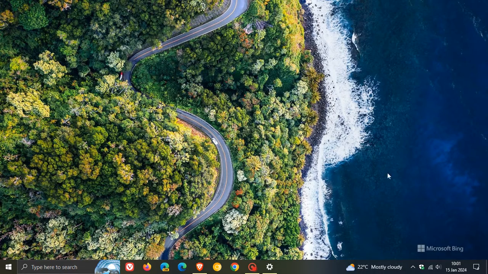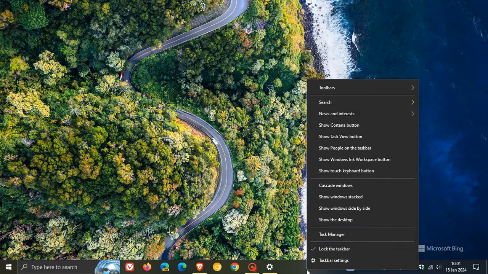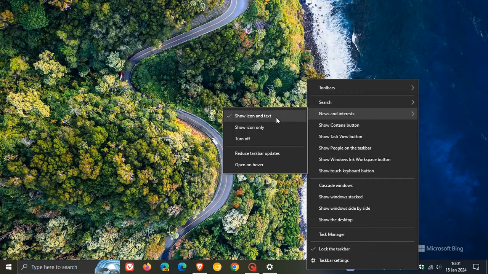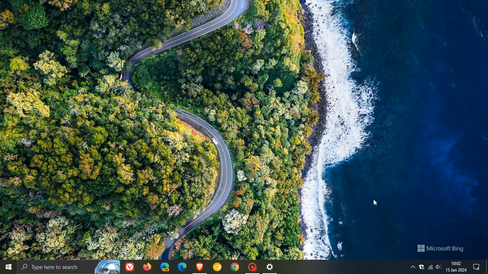And the only thing you can do if you don't want to see the news and interests on your taskbar is, as many of you may know, you can just right-click, head to your right-click context menu, and you can just turn off the whole widget or the news and interests if you don't want to see it.